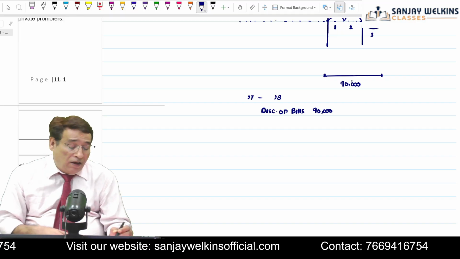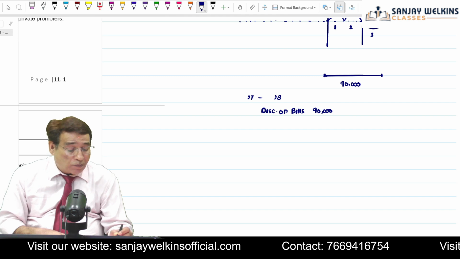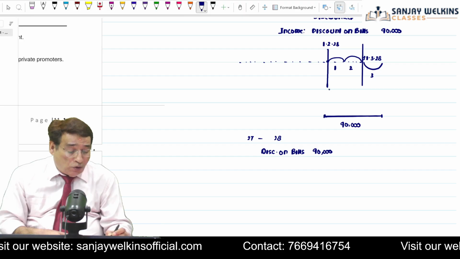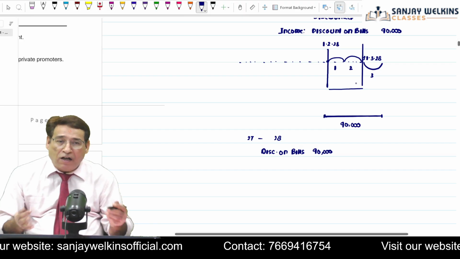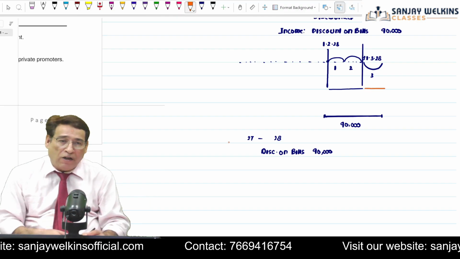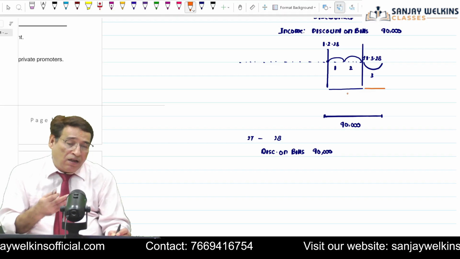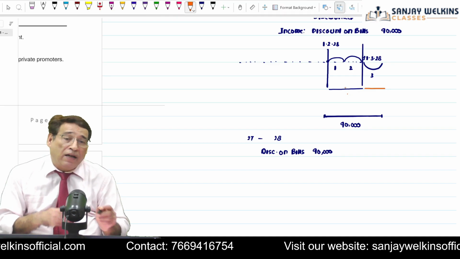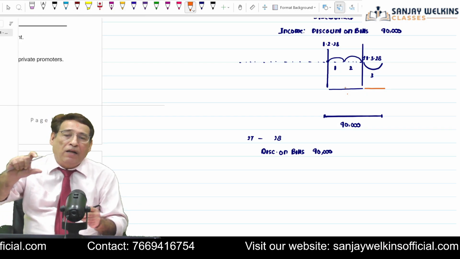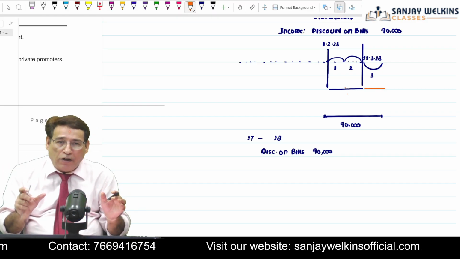But this income relates to 3 months. Out of these 3 months, you need to pay attention: 2 months will expire in the current accounting period, while the third month will expire in the next accounting period. I've already told you this income is accruing to the bank because the bank has discounted the bill and is now ready to wait for 3 months. That means the bank is able to earn this income to wait for 3 months. Are you getting my point or not?